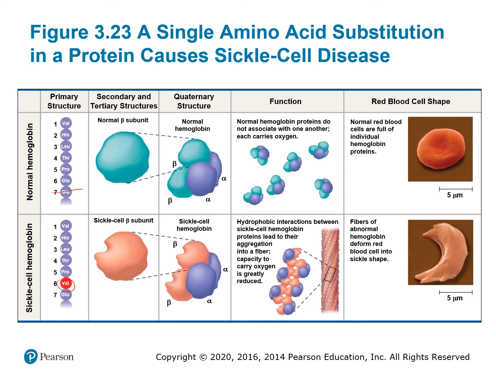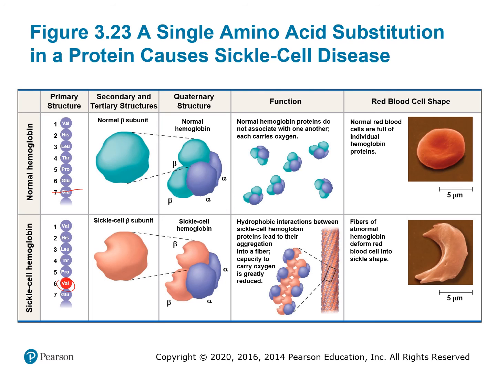Glutamate is an acidic amino acid, so it's going to be found typically on the surface of a protein, interacting with the cytoplasm, other polar substances on the surface of the protein. Valine is a hydrophobic amino acid, so it's not going to be hanging out on the surface of the protein interacting with water. It's going to hide inside the protein away from water. And that causes this protein, when it folds, to change its shape. So normally the hemoglobin is going to have this sort of round shape, and the valine, because it pulls those amino acids into the interior of the protein to get away from the water in the cytoplasm, is going to change the 3D shape of the protein that's produced.